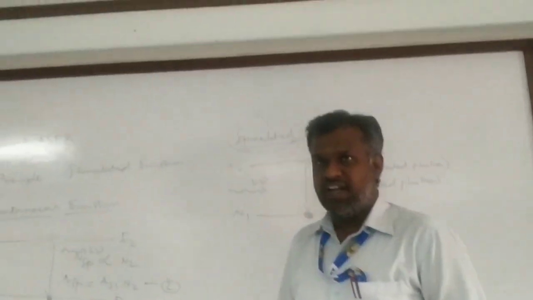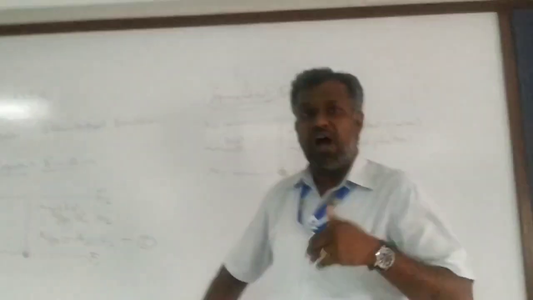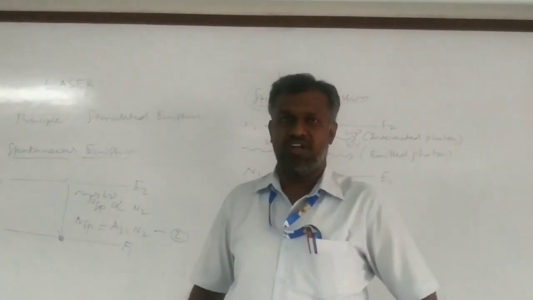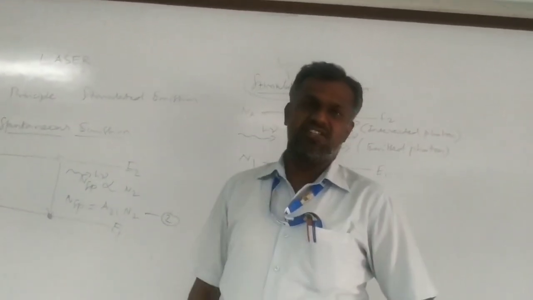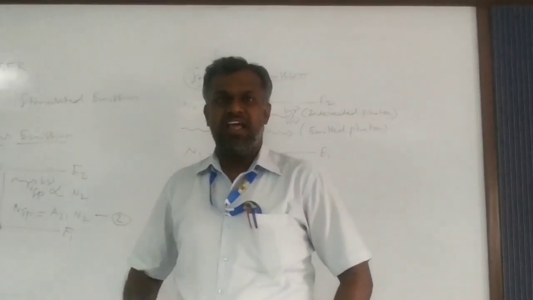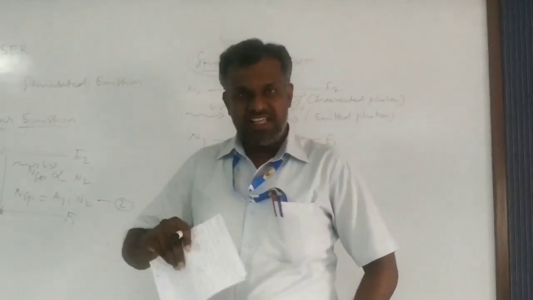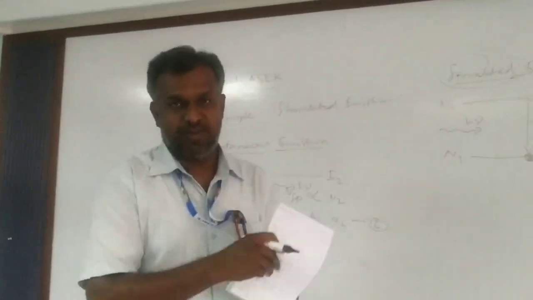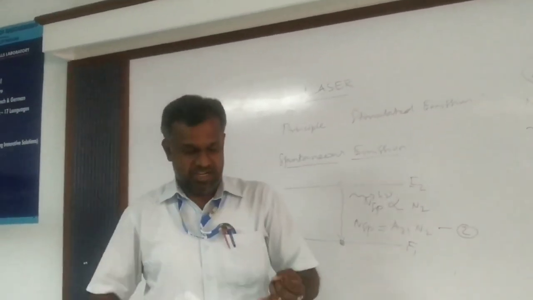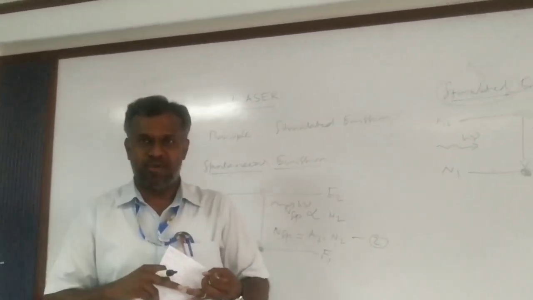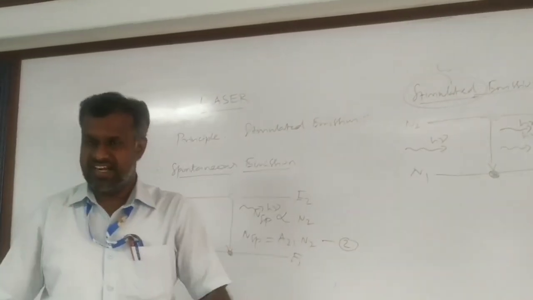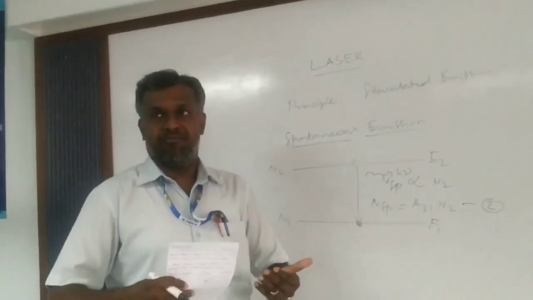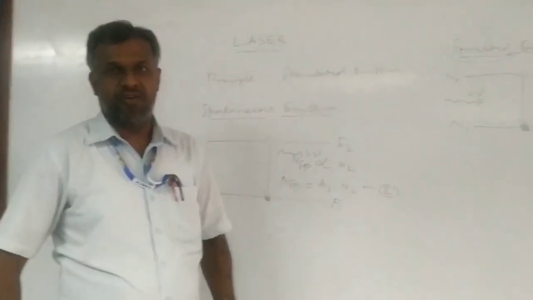The output from spontaneous emission. How will the output from spontaneous emission be? It's very simple. In the case of spontaneous emission, the output is less directional, with less monochromaticity, less intensity, and a less degree of coherence. But in the case of stimulated emission, we get the contradictory output from this spontaneous emission.